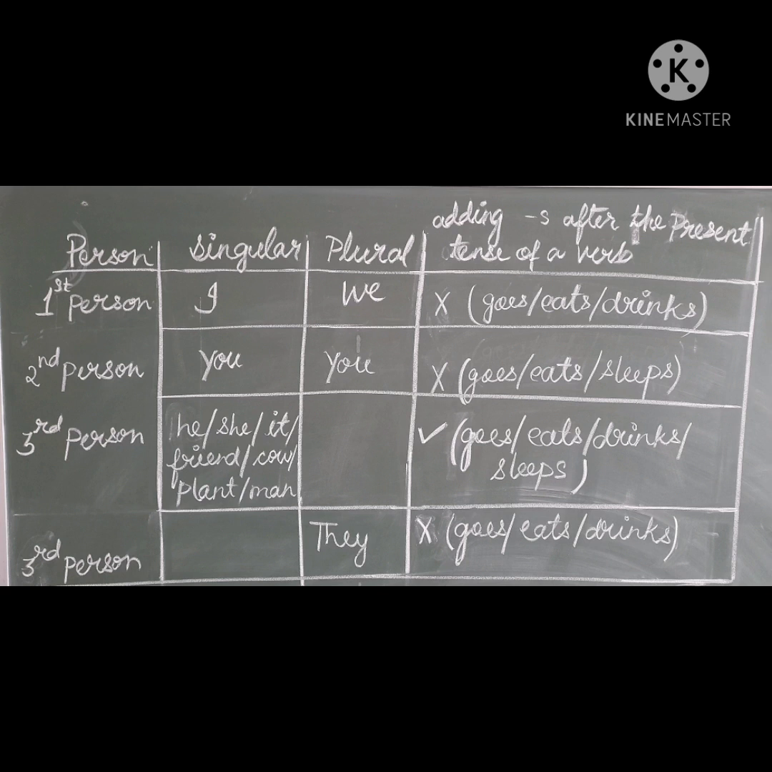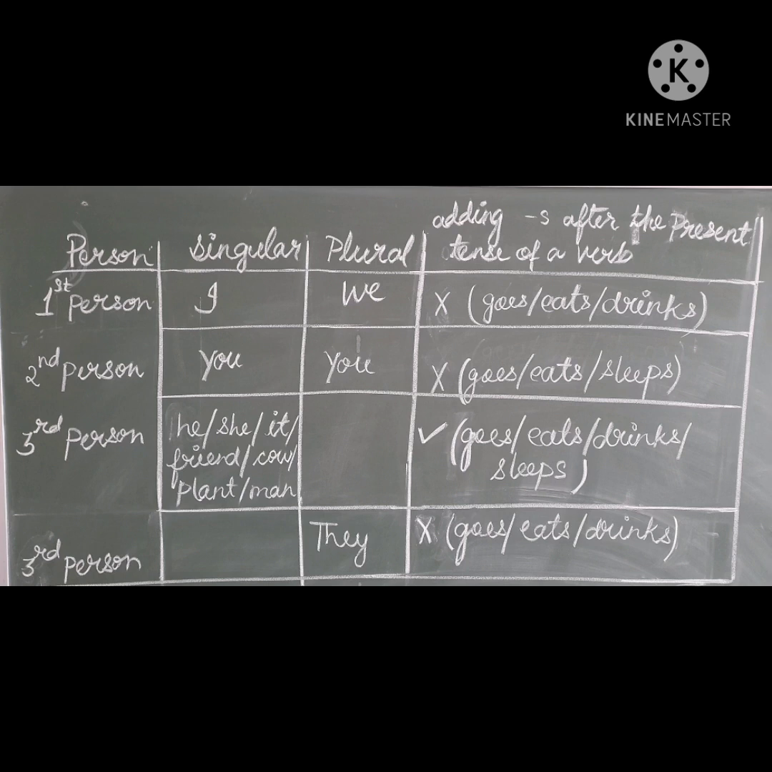But third person singular, that is he, she, it, friend, cow, plant, man, anything. With the third person singular only we can take s with the verbs. You see, I have put tick here, like he goes or she eats, it drinks, cow sleeps. So with the third person singular only s will go with the verb. Again third person plural is they. With they also s will not go with the verb. I have put cross here. I hope you have understood, children.